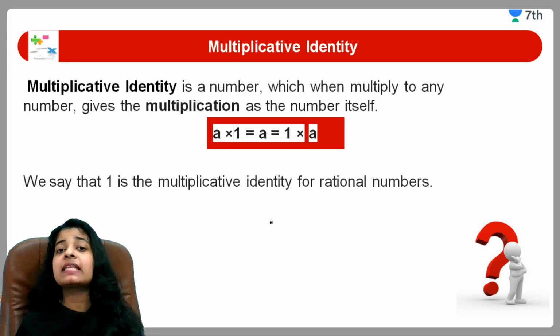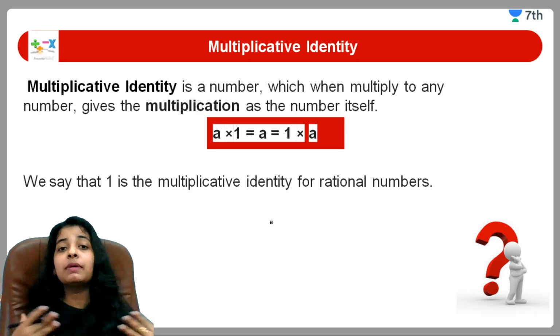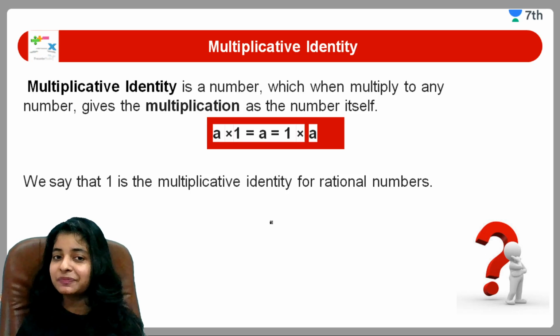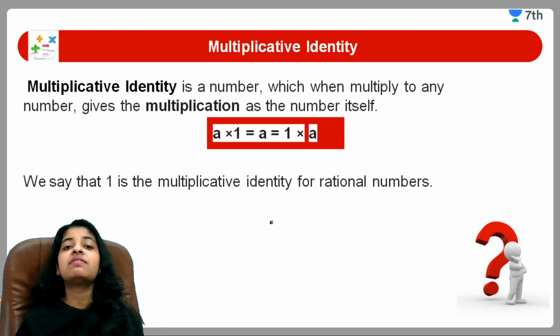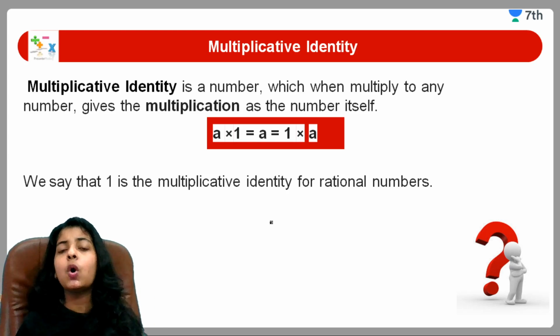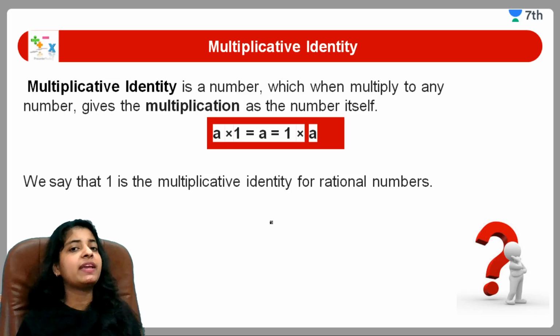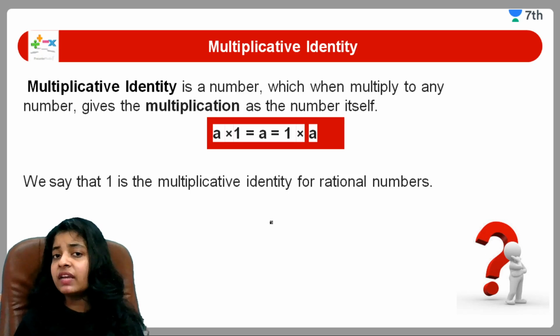Multiplicative identity is a number which, when multiplied to any number, gives the multiplication as the number itself. Means multiplicative identity में हम किसी भी नंबर को अगर उस नंबर से मल्टीप्लाई करें तो हमें वो नंबर वापस मिल जाए. तो ऐसा तो हमारे पास सिर्फ एक ही नंबर है, like only one we are having.